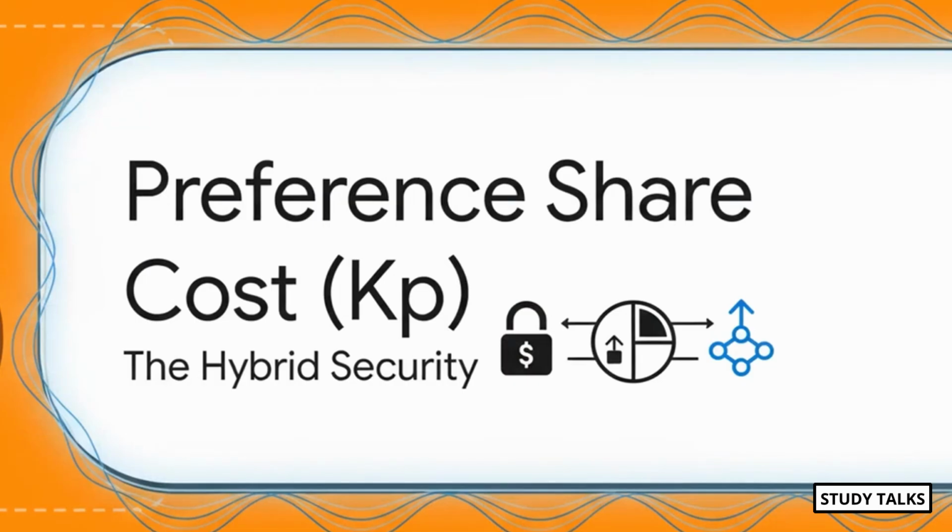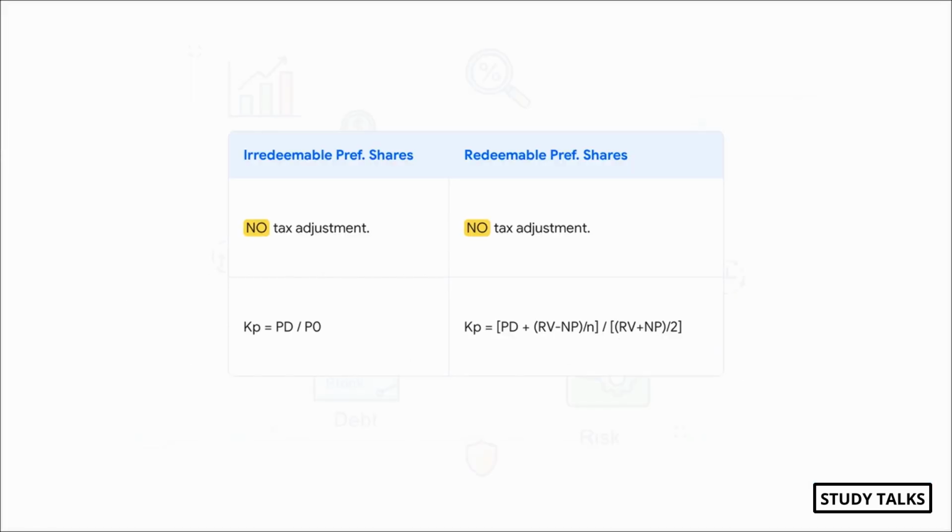Moving on to Section 3, preference shares. These are interesting because they're kind of like a hybrid, a mix between debt and equity. And just like with debt, you've got your irredeemable and redeemable types. Now look really closely at those formulas. The redeemable one looks almost exactly the same as the debt formula, doesn't it? But what's missing? Come on, you know this. The 1 minus t is gone. Why? Because, say it with me, preference dividend is not tax deductible.